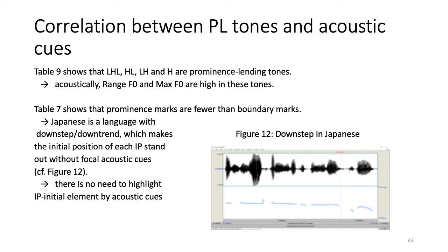However, as we have shown in Table 7 in the previous slide, prominence marks are less in frequency than boundary marks. This is probably because Japanese is a language with downtrend, which makes the initial position of each intonational phrase stand out anyway, with or without focus. So effects cannot be expected even if an IP initial element is highlighted with acoustic cues.